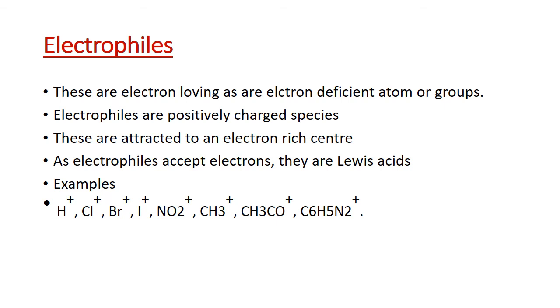So these are known as electrophiles. These are positively charged. Positive charge means these are deficient of electrons. So H+, Cl+, Br+, I+, NO2+, CH3+. Where there is positive charge, all these are electrophiles.